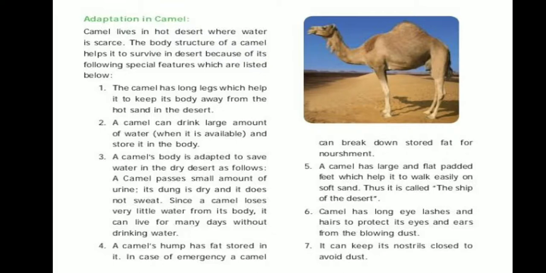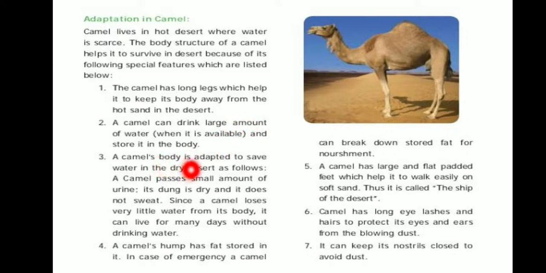Adaptation in camel. A camel lives in the hot desert where water is scarce. The body structure of a camel helps it to survive in the desert because of the following special features listed below. Point number one: the camel has long legs which help it to keep its body away from the hot sand in the desert. A camel can drink a large amount of water and store it in the body.